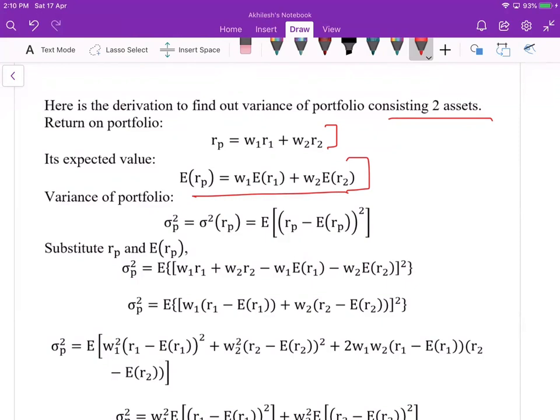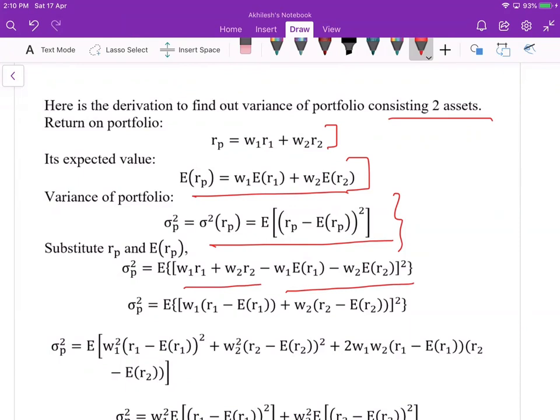Similarly, for the variance, this is the standard formula. When you need to compute the variance of any asset, it is the expected value of the return minus the expected value of the return, whole square. This is the standard formula for computing variance. So we will use this formula and find out the variance of the portfolio. Here we know R_P in this fashion, and this is the expected return on the portfolio.